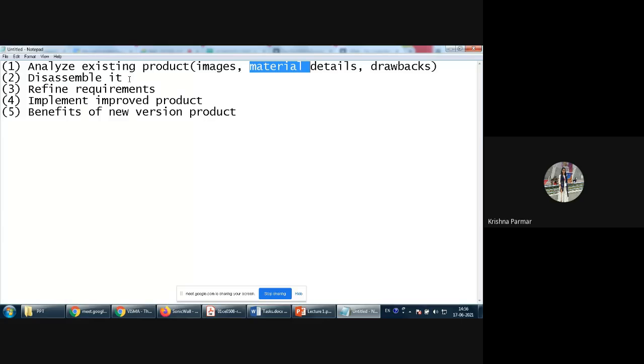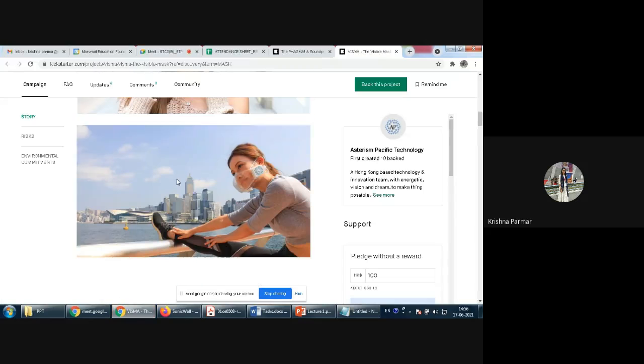We disassemble it, then refine the requirements, that means we add some functionality, like adding materials for soundproofing and waterproofing, and in such a way that it does not pose any skin problems. So we define our requirements. And whatever the improved product features are, that is already written in this example or on this particular website.